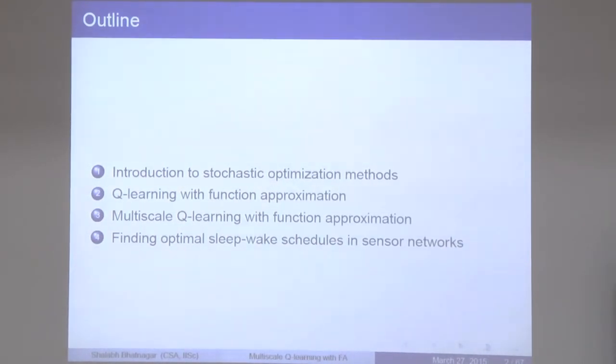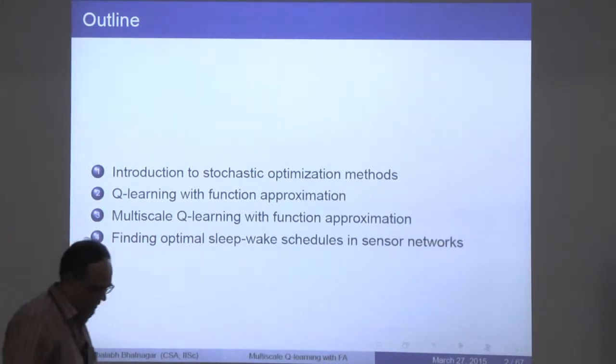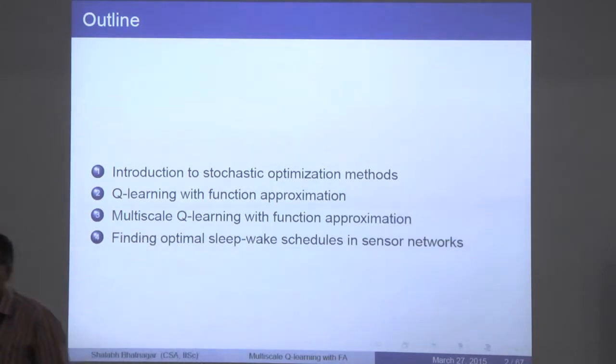Basically, we have switched between time scales, made it a 2-time scale algorithm, and then it appears that it converges. Q-learning with function approximation is known not to converge. There are results that suggest that it does not converge. But we have a proof that the multi-time scale version of Q-learning does.